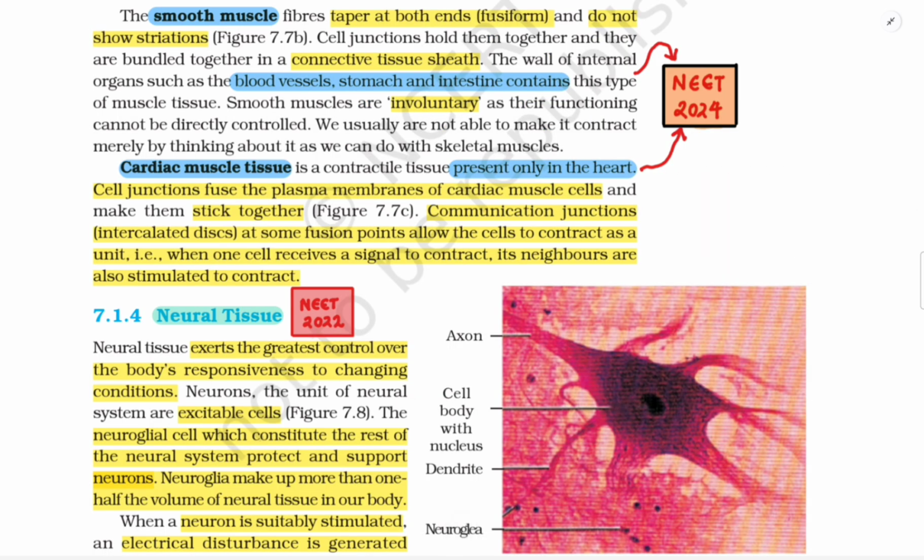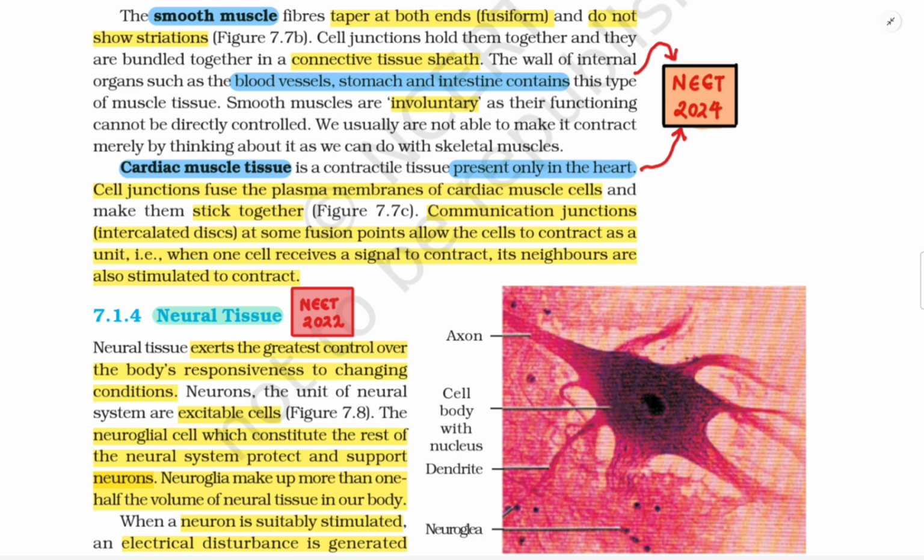The smooth muscle fibers taper at both ends, that is, fusiform, and do not show striations, figure 7.7b. Cell junctions hold them together and they are bundled together in a connective tissue sheath. The wall of internal organs such as blood vessels, stomach, and intestine contains this type of muscle tissue. Smooth muscles are involuntary as their function cannot be directly controlled. We usually are not able to make it contract merely by thinking about it as we can do with skeletal muscles. Cardiac muscle tissue is a contractile tissue present only in the heart.